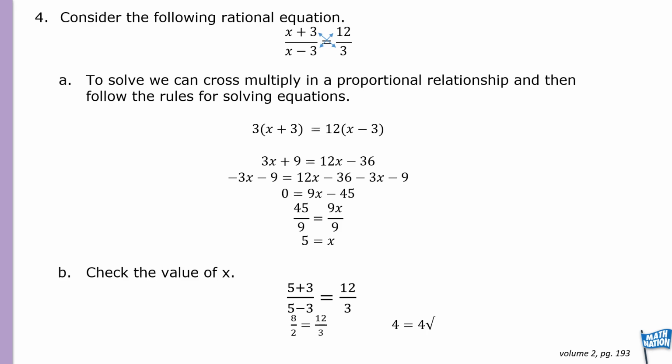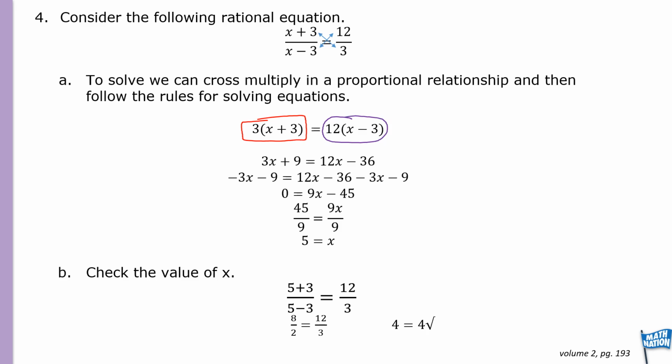When we cross multiply, we're multiplying across from each other. x plus 3 times the 3, which we see here, and then on the other side equals 12 times x minus 3, which we see right here. So now we've gotten rid of the fractions.